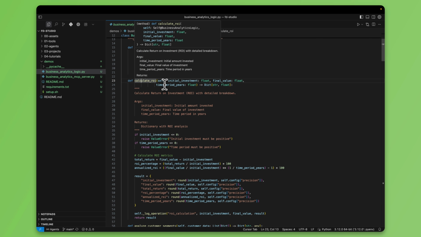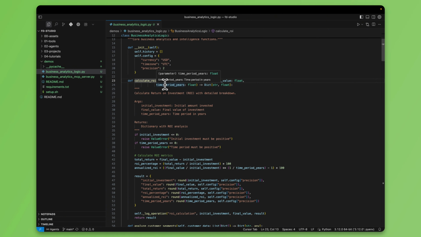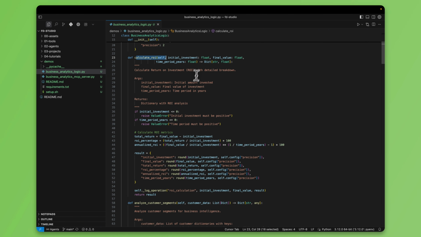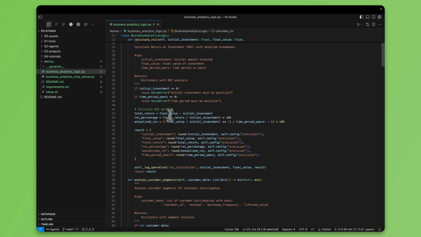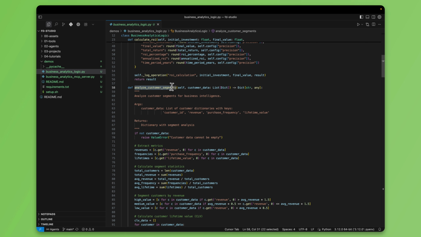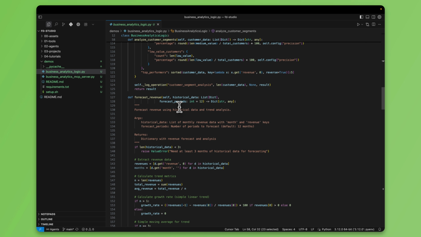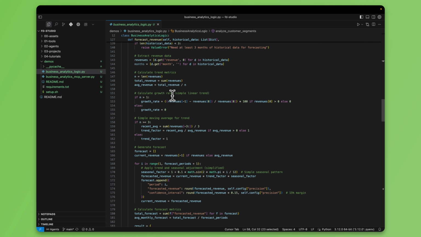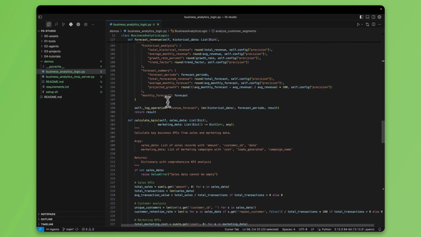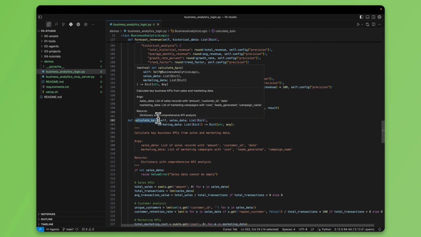How many times have you been asked, or if you look within your business system, you will see some logic to calculate ROI. It takes a couple of parameters. It does calculate the ROI and it returns that to us as a result. Next is we're trying to analyze customer segments. Next, we will forecast revenue. These are things that most people would do. And then next, we could calculate KPIs.